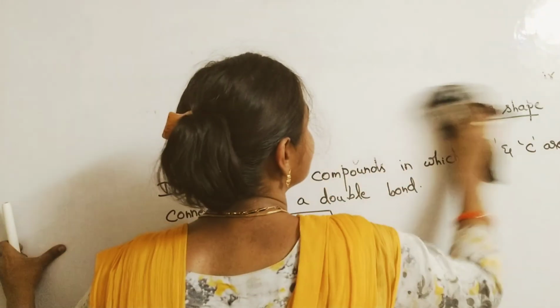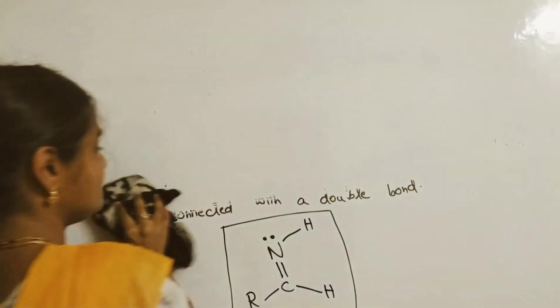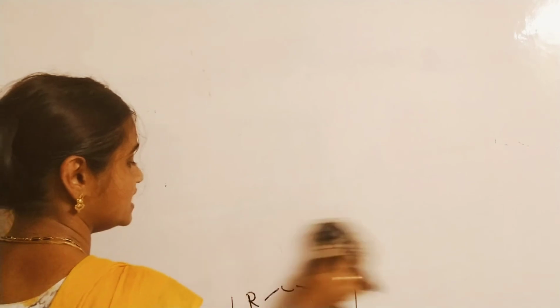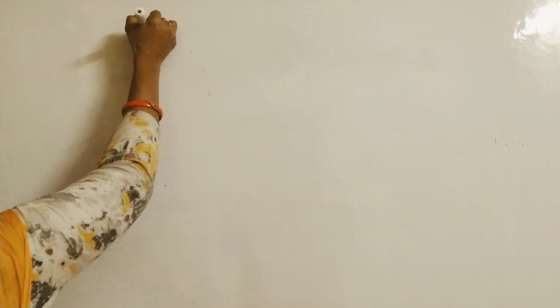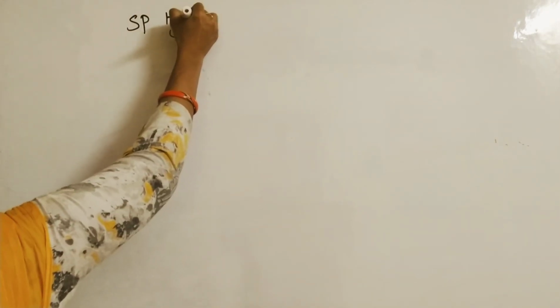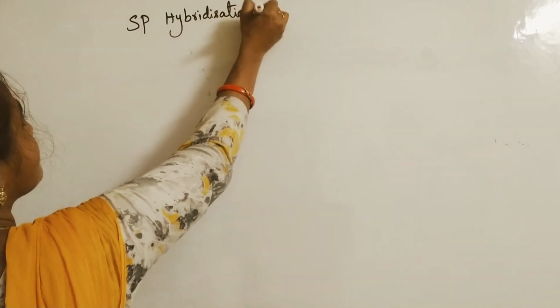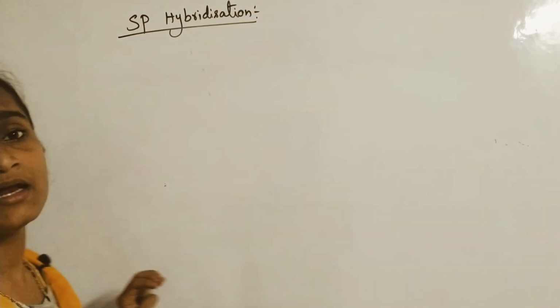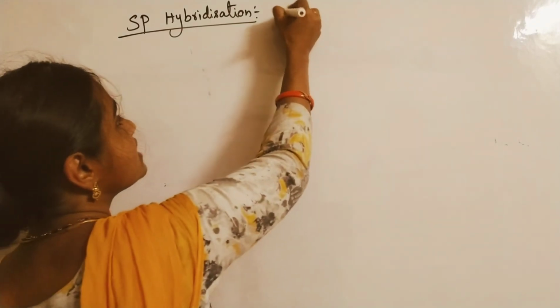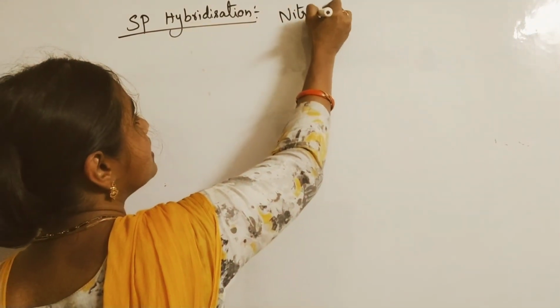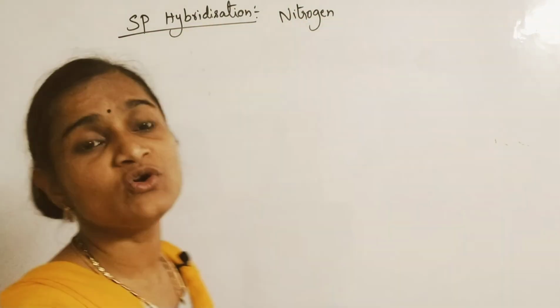Now let us move on to sp hybridization exhibited by nitrogen. So nitrogen exhibits sp hybridization in which kind of compounds?